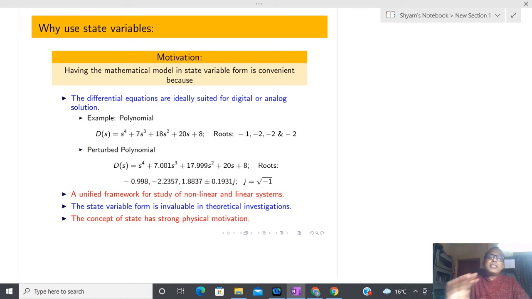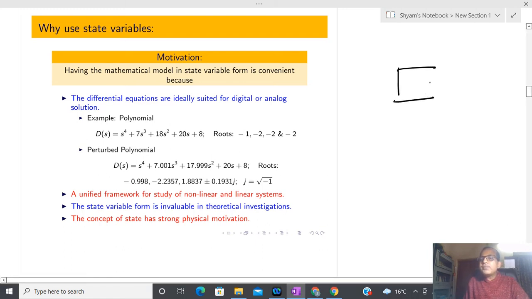So this is the basic motivation. During classical control, I hope that most of you have done the course on classical control, at that time we were expressing the behavior of a system using a transfer function. We have some kind of system and I am assuming that all initial conditions of this system are equal to 0.